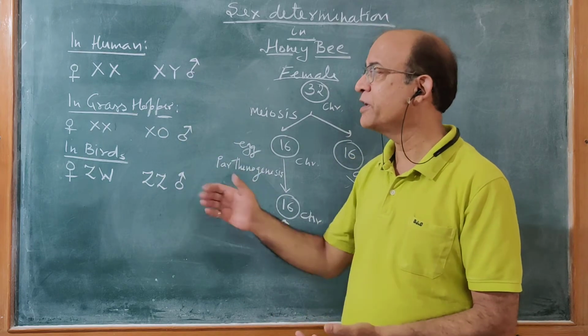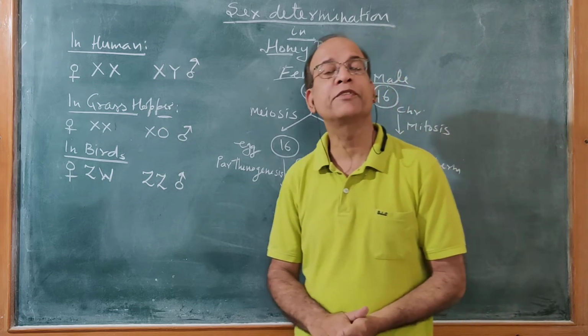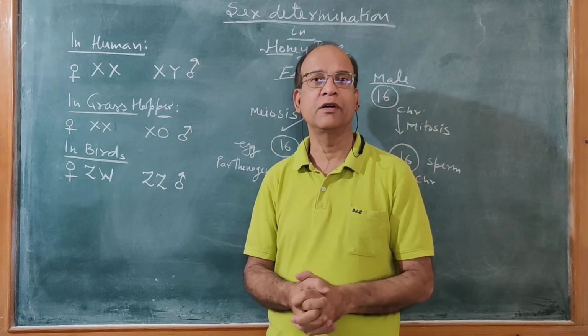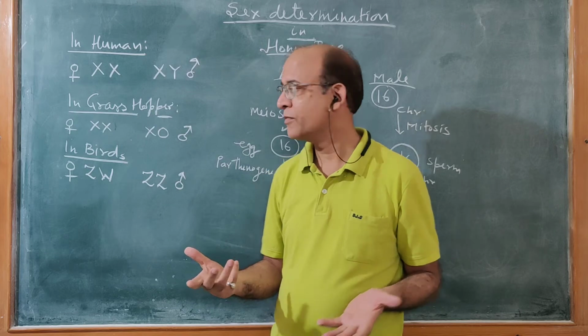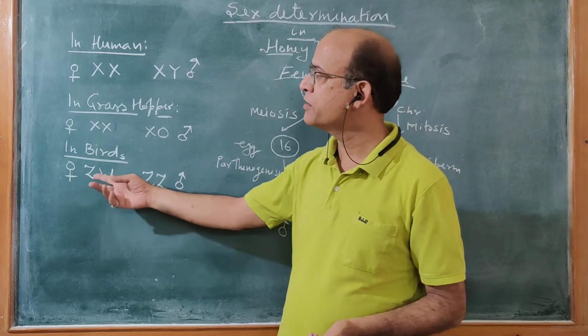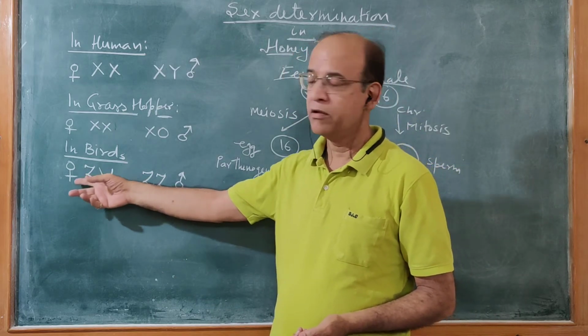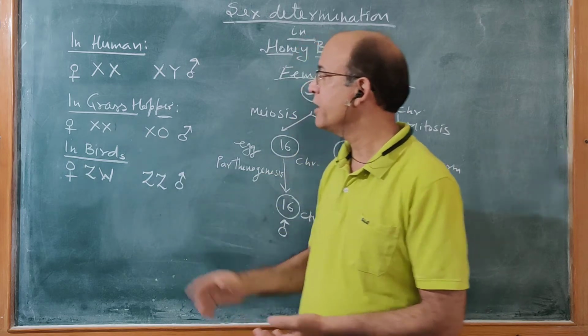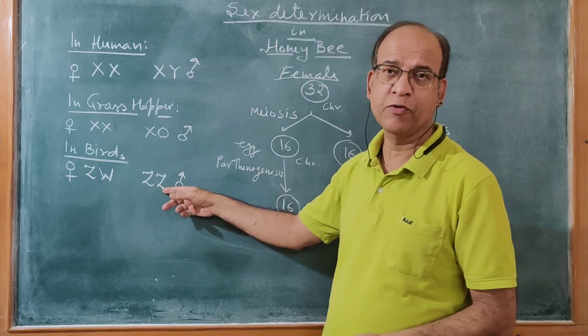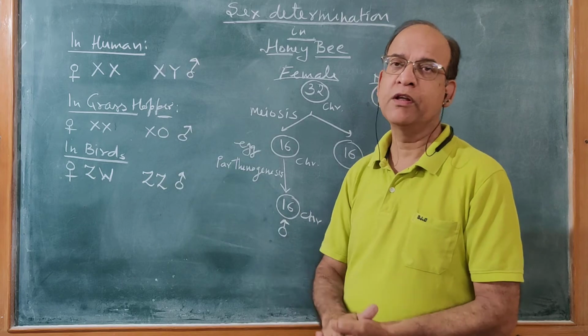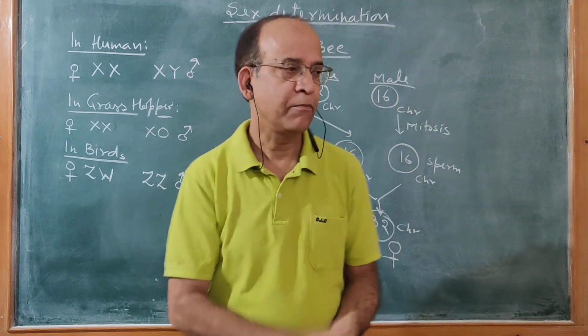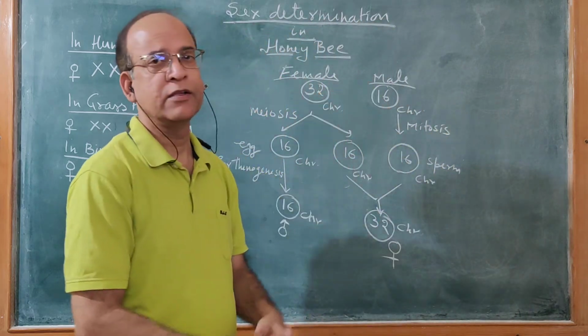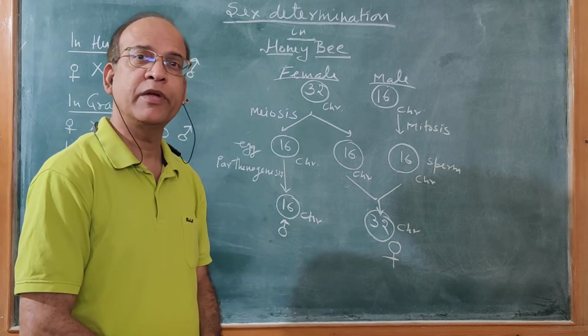In case of birds, also chromosomes decide the sex of an offspring. If the sex chromosomes are ZW, then it will be female, and if ZZ chromosomes are there, then the individual will be male. Right. Now come to our main topic, that is sex determination in honeybee.